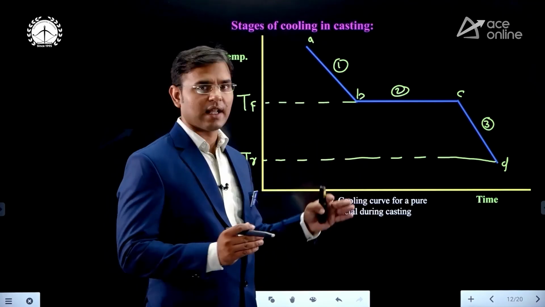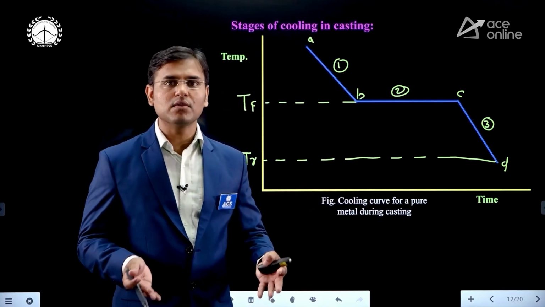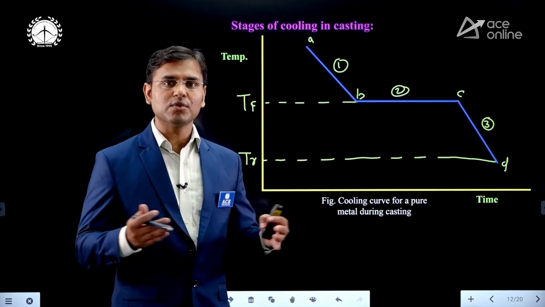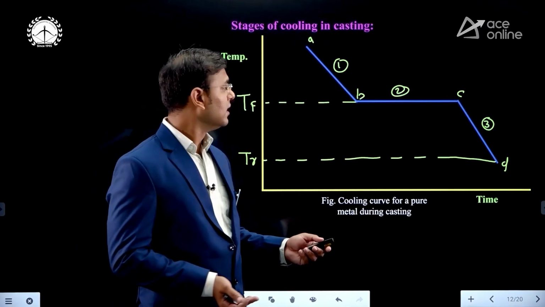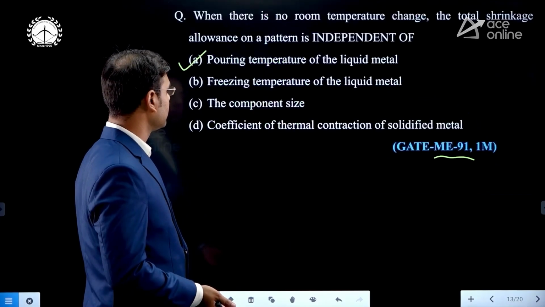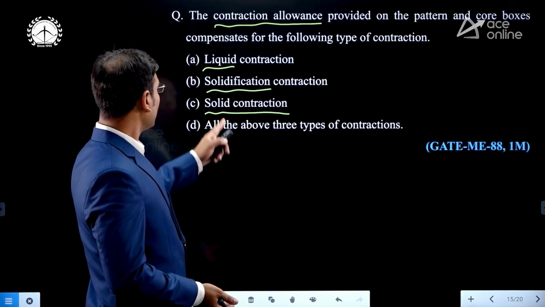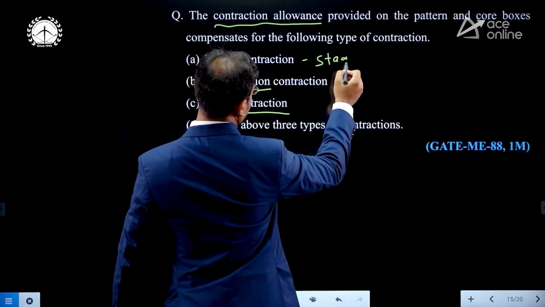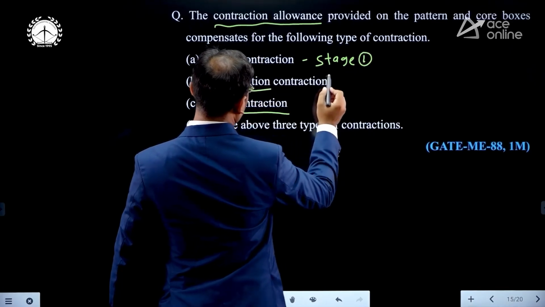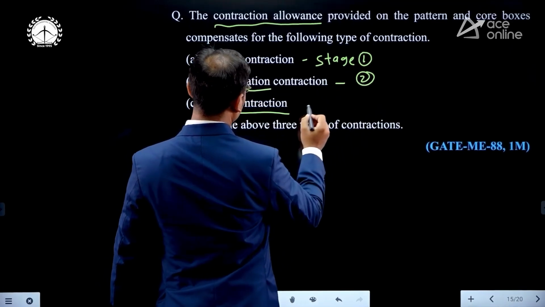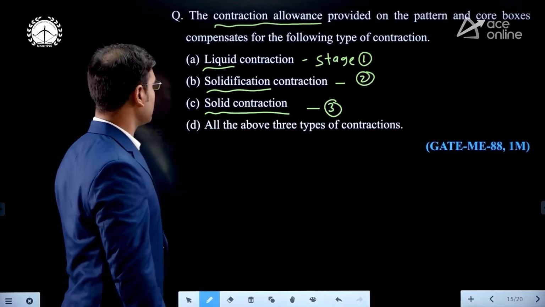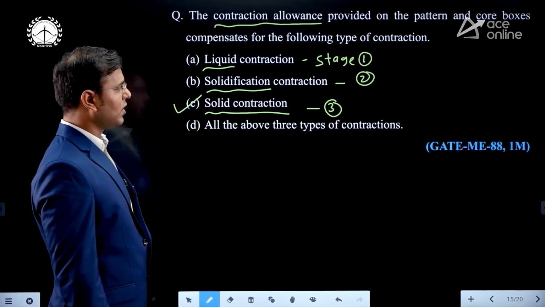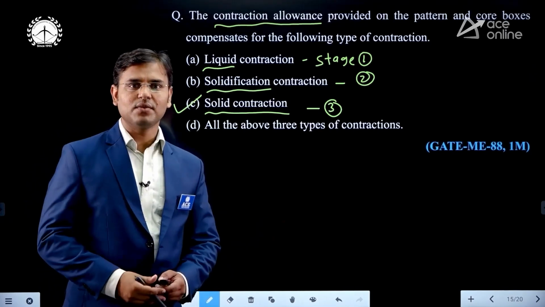But I told you that at point C we break the mold and take out the cast component, and whatever contraction happens from C to D is in atmospheric condition, outside the mold. Then see all the options. The liquid contraction is stage 1, solidification contraction is stage 2, and solid contraction is stage 3. Then contraction allowance means what? Solid contraction. Contraction allowance means solid contraction. And this question is over.